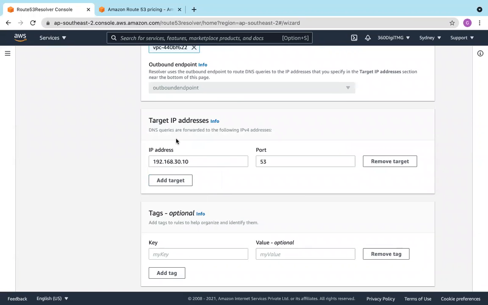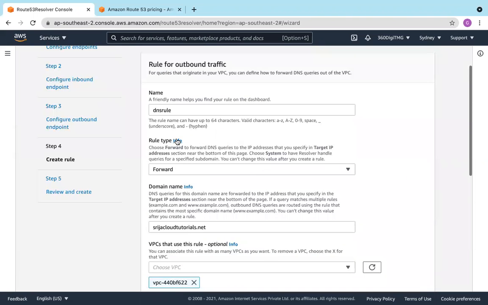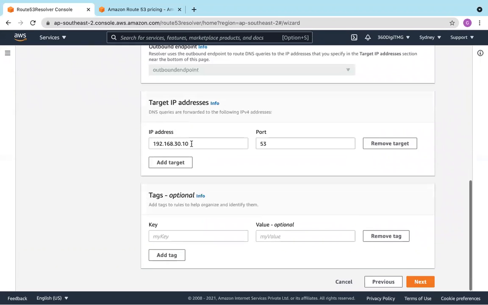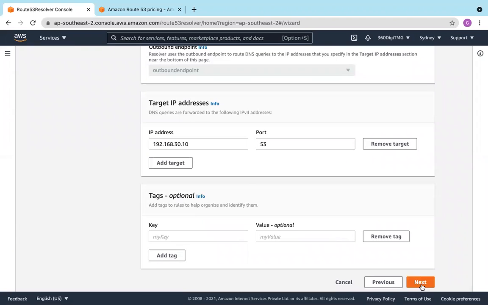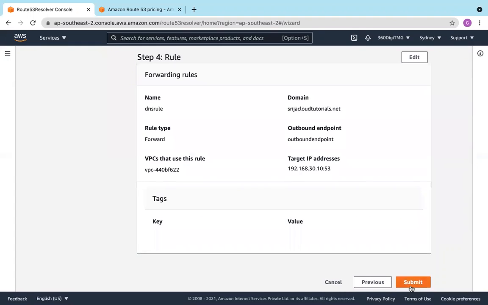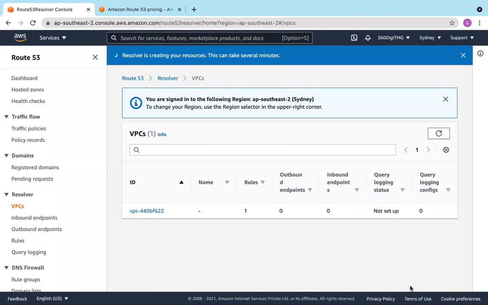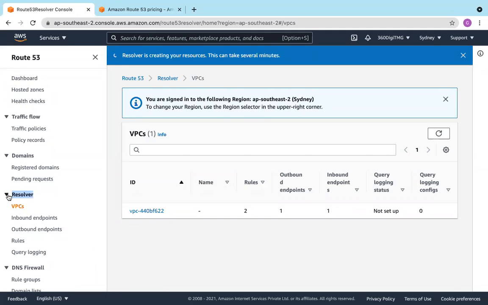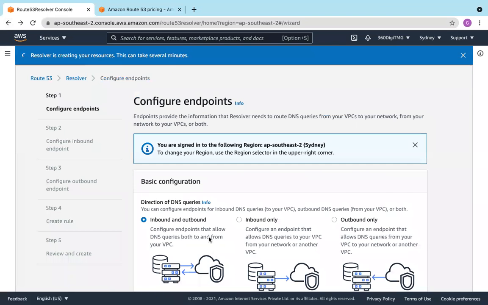So this is our target IP address. So let us create this. Next. Submit. Query logging status not set up. Resolver. It's a part of Route 53. Let's go back and understand.